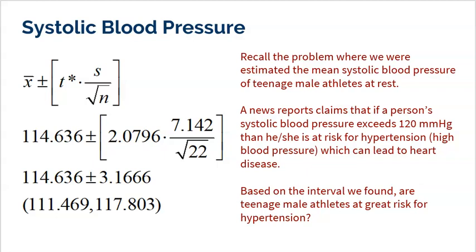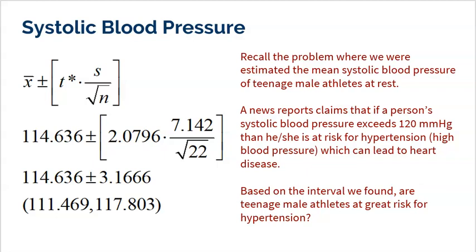But does that mean that any one person could be at risk? Well, of course. Any one person could be at risk. Any one teenager could have a blood pressure over 120. We're talking about the group as a whole, right? The mean. A blanket statement: teenage male athletes as a group should not be concerned because 120 is not in my interval. I'm entirely below it.